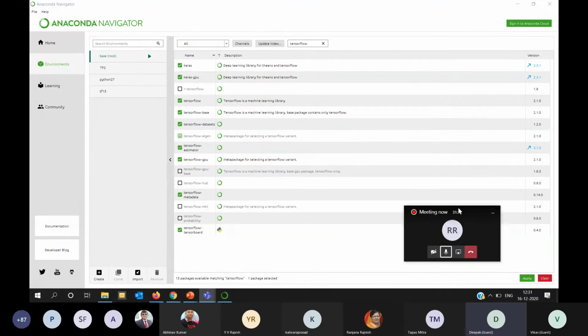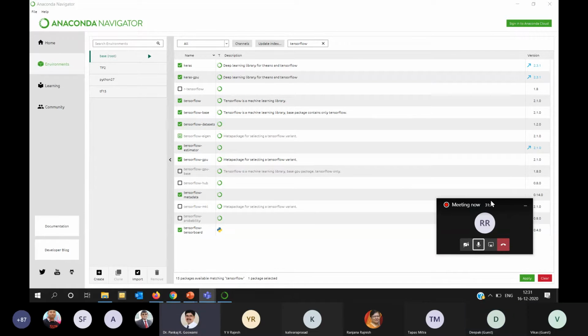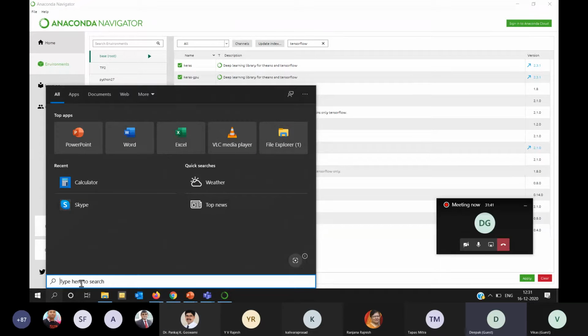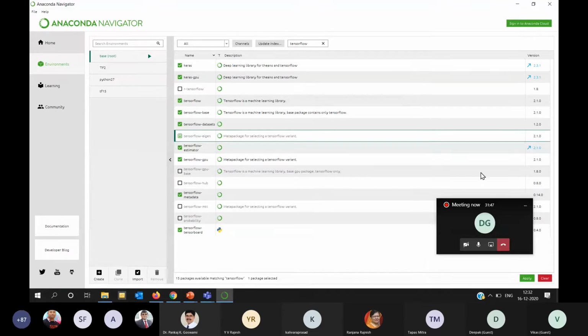Excuse me, sir. Kindly increase the zoom size. It will not work on this because I'm not using a browser. Let me see if there is any other option. Just give me some time.